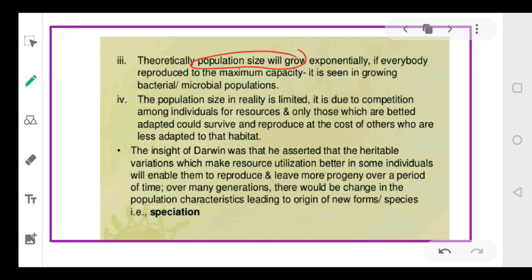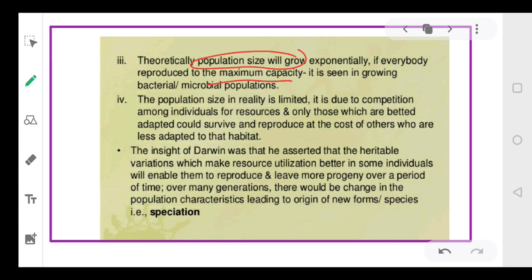अगर हमारे पास resources unlimited हैं तो individuals they will utilize them. Resources means like your food and temperature, they're all optimum. So individuals, they will eat lot of food, they will multiply, and a large number of individuals will be produced, and thus the maximum capacity will be reached.